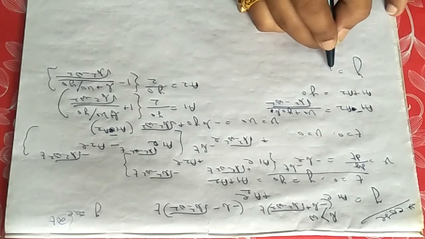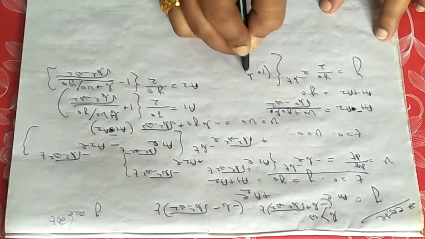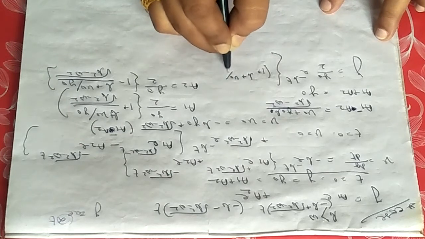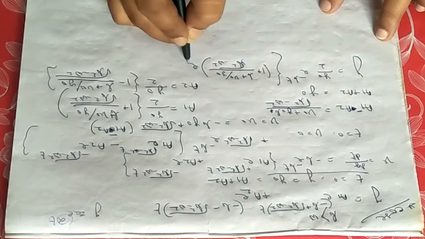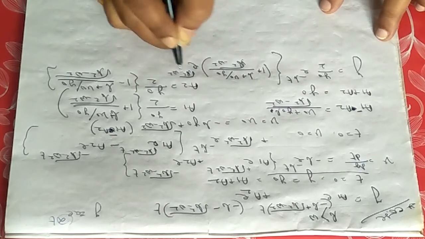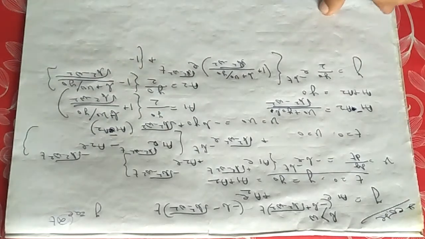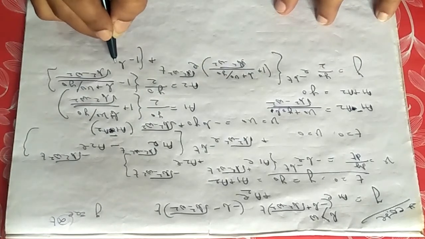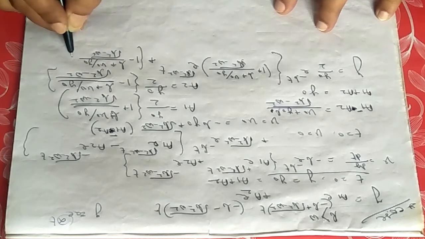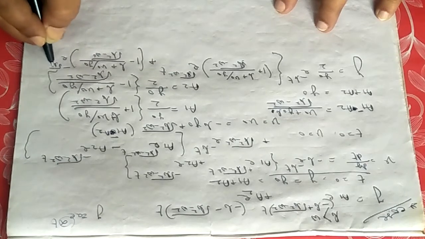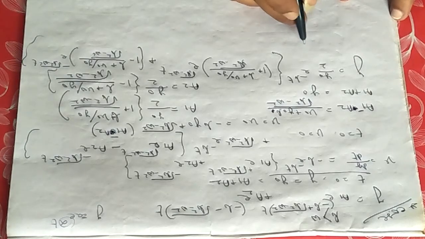So the solution will be y equals y0 by 2 e to the power minus b into t, then 1 plus b plus v0 by y0 over root of b square minus omega square into e to the power root of b square minus omega square into t, plus again this term with negative sign, 1 minus b plus v0 by y0 over root of b square minus omega square e to the power minus root of b square minus omega square into t, and this is nothing but aperiodic motion.